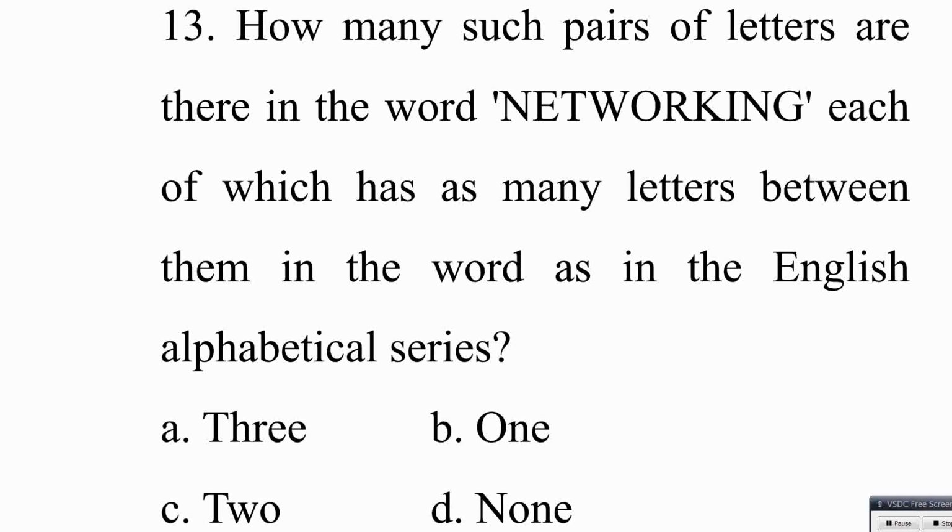Number of letters gap. Okay, let's check here for G and I. Generally between G and I, how many letters? One. Here between G and I, how many? So ING is one pair.